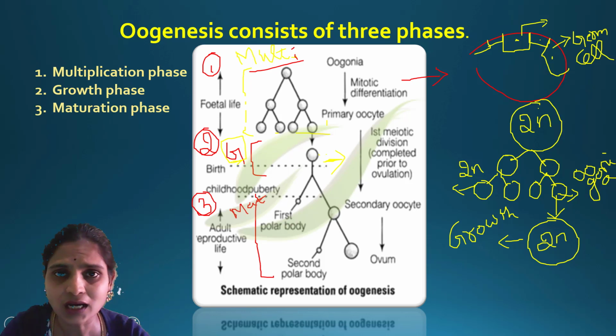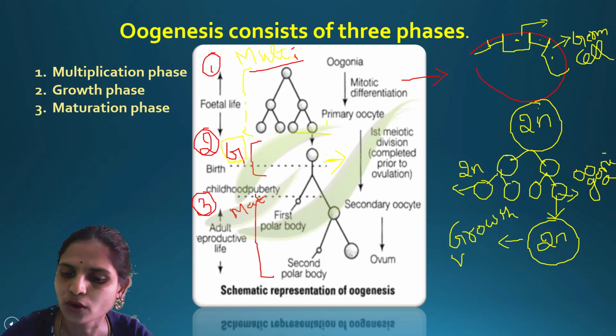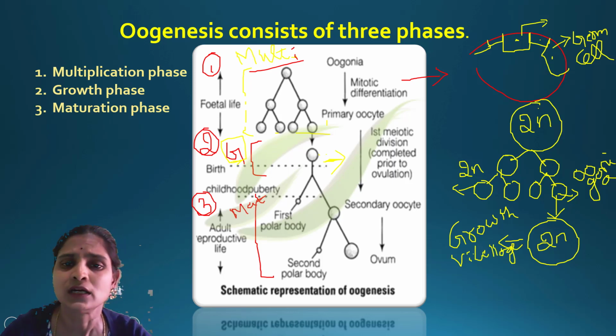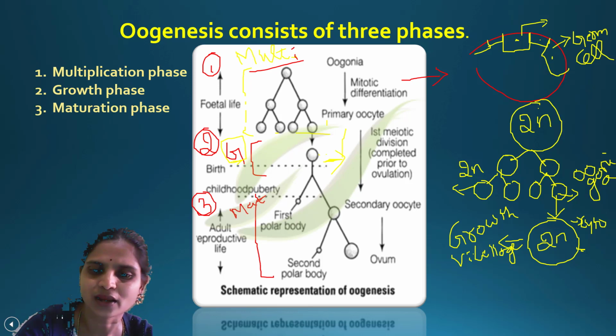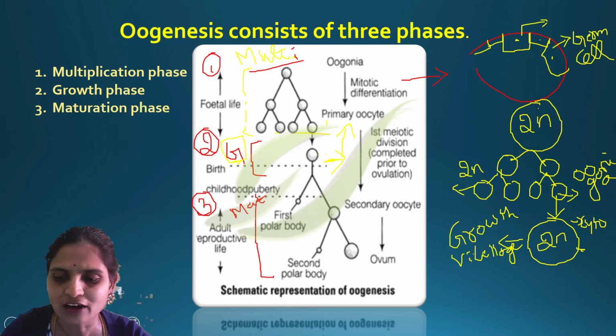Why has it enlarged in size? It is undergoing vitellogenesis. Vitellogenesis means it is synthesizing yolk. So here yolk is synthesized as well as the cytoplasm increases. As the cytoplasm is increasing, the cell size also will increase. Now this cell is called a primary oocyte. So after the growth phase, you are calling it a primary oocyte.